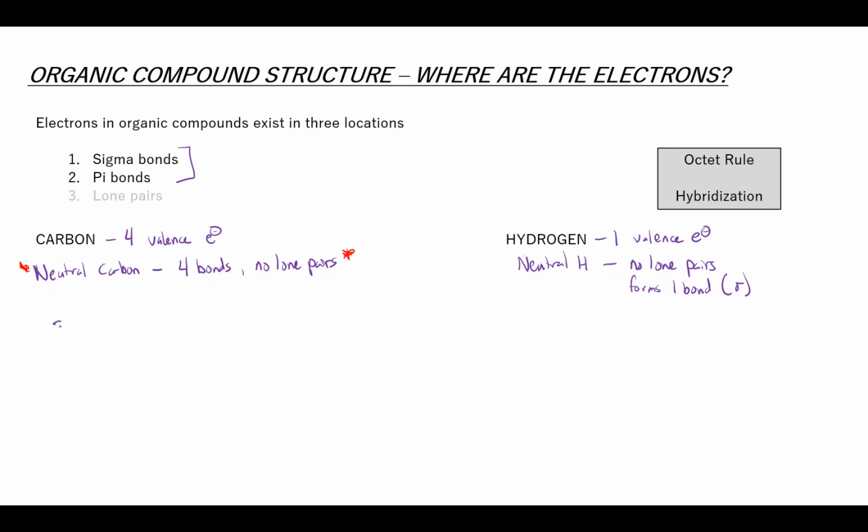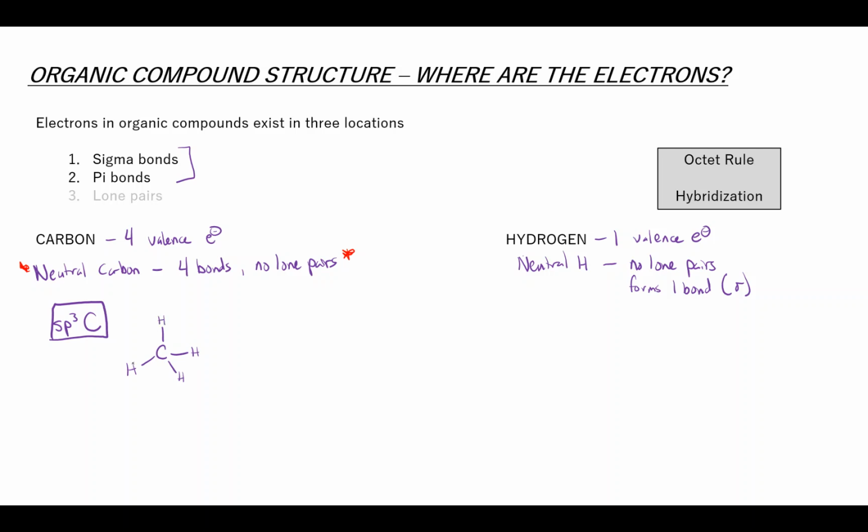The first type is an sp3 carbon. So this is hybridization. You've probably seen this in general chemistry, right? We're going to take each of the valence orbitals of carbon, one 2s orbital and three 2p orbitals. We're going to mix them together, create four equivalent bonding orbitals, and that means that that carbon can now be connected to four other atoms. I'm going to use hydrogen here.